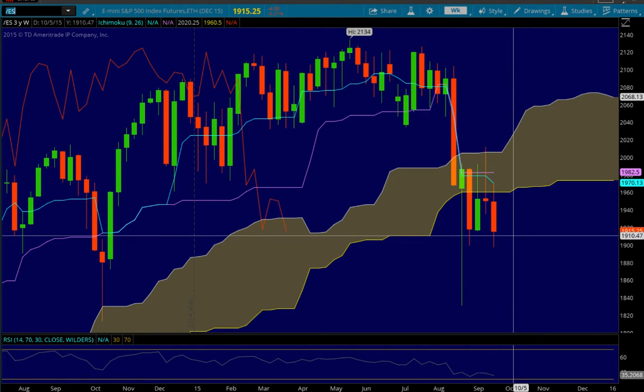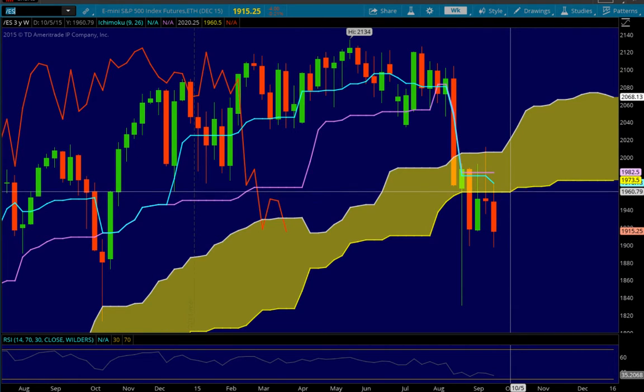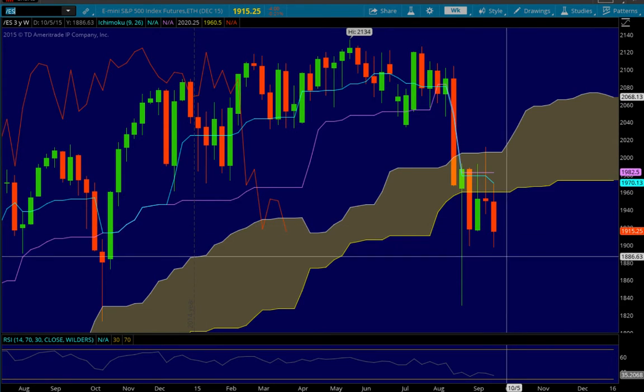If we do catch a bounce, we're looking at resistance at the 1960 area, 1961, the flat cloud above, and also the Tenkan Sen will probably be at that same level when it reopens. I'm going to guess the Tenkan Sen is going to be around 1960 or 1961, so that area should definitely resist. If we do break into the cloud, we can look at the Kijun Sen above at 1982.50 as offering resistance.